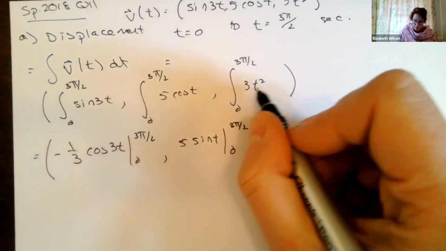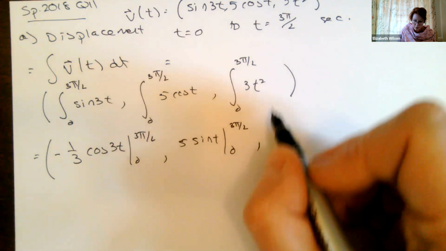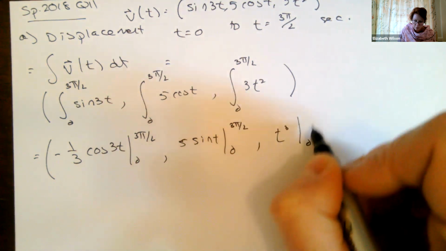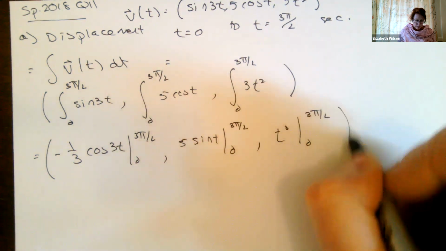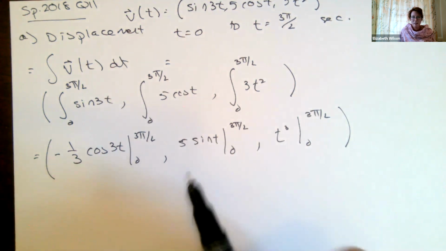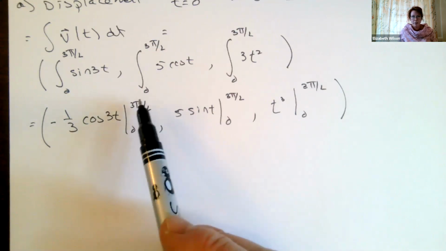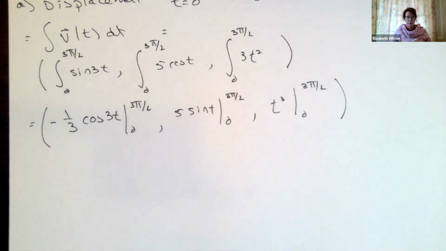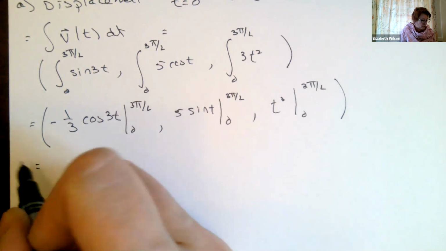This is going to be 3 times t cubed over 3, so this is t cubed, from 0 to 3 pi over 2. So now you can't leave it like this. You guys, all this stuff is on the unit circle, so you should be able to come up with numbers. For these things, we expect numbers on this stuff.